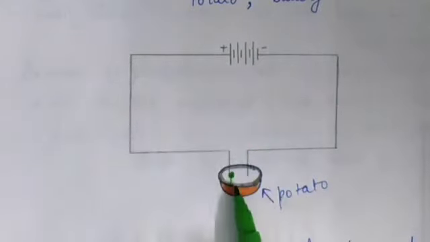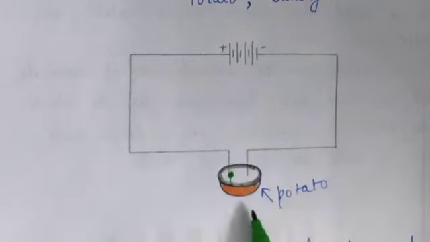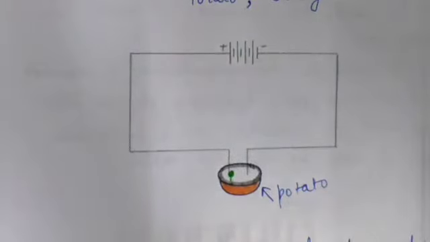It means this green spot shows that this end is the positive terminal of the battery. So in this way we can identify the positive terminal of the battery. Thus we can say a potato can be used to identify the positive terminal of the battery. Okay, so what is our conclusion?